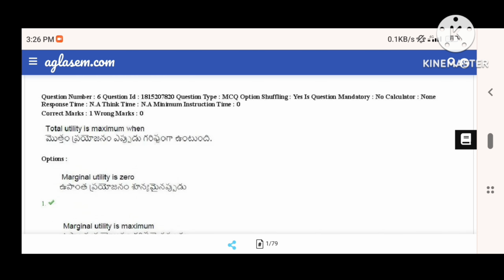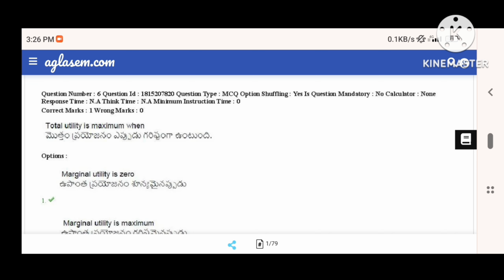Generally, total utility is maximum when... we have a diagram for this, so I cannot draw it now. We have total utility, marginal utility, and average utility. In economics we have three terms: total, marginal, average. Total is the sum of total satisfaction you get by consuming 1, 2, 3 units, like 1 banana, 2 bananas, 3 bananas.